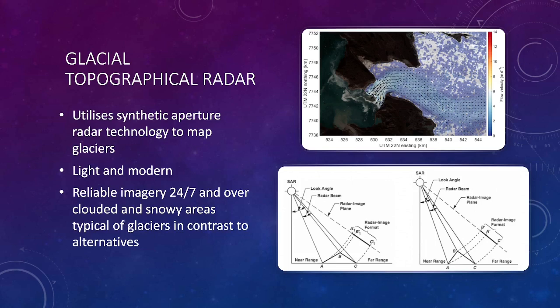Our glacial topographical radar also involved the choice of equipment. Both synthetic aperture radar and optical images are established technologies. Though optical images provide better mapping of topographical features, they lack the agility and 24/7 reliable mapping through clouded and snowy areas that synthetic apertures provide, which is especially critical in glacial areas. So we have designed our glacial topographical scanner as an SAR providing cutting-edge imagery.